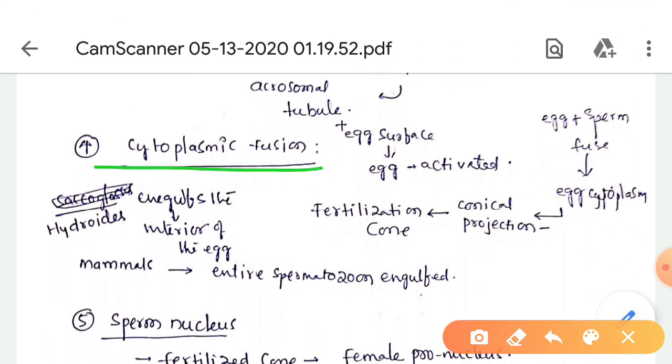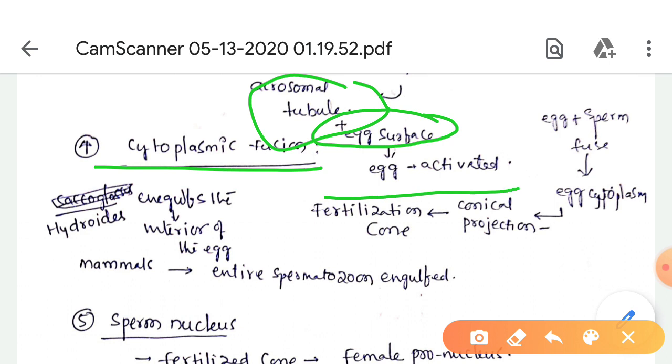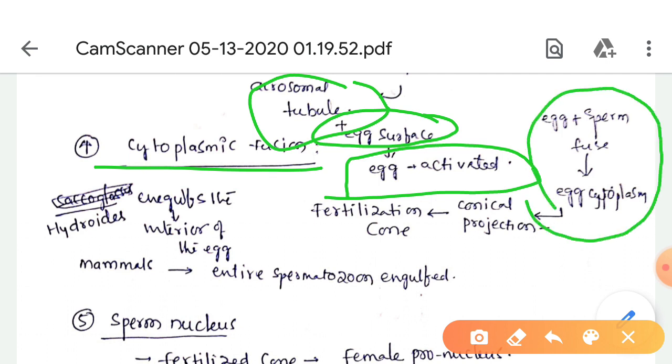Cytoplasmic fusion: when the acrosomal tube comes in contact with the egg surface, the egg is activated. At the point of contact, the plasma membranes of egg and sperm fuse, and the acrosomal tube opens into the cytoplasm.